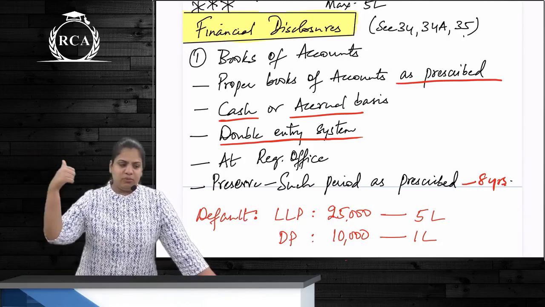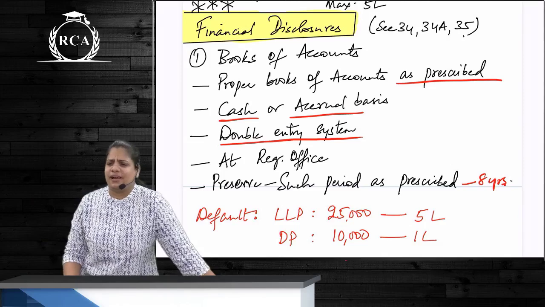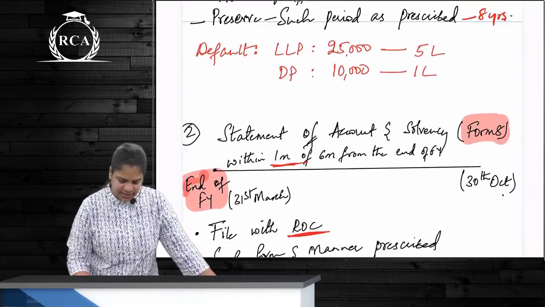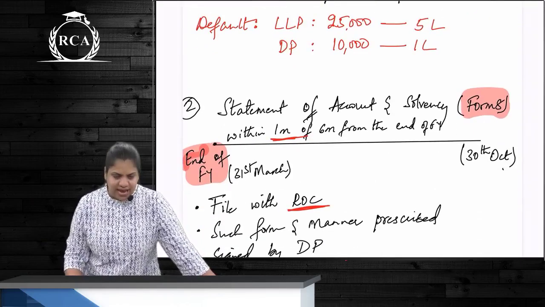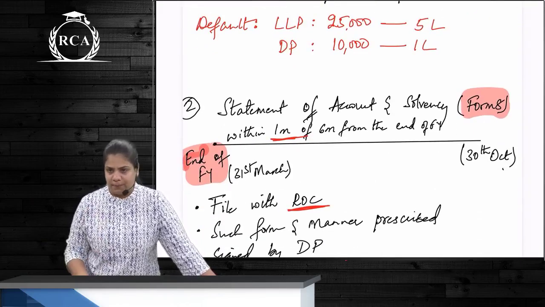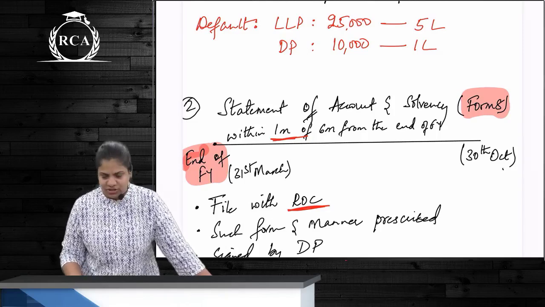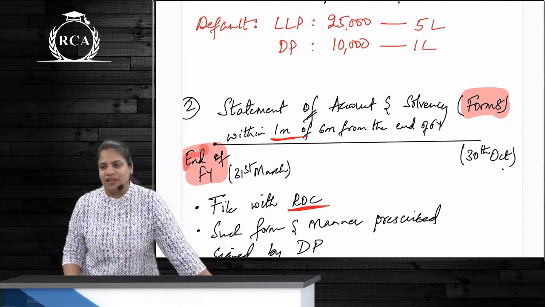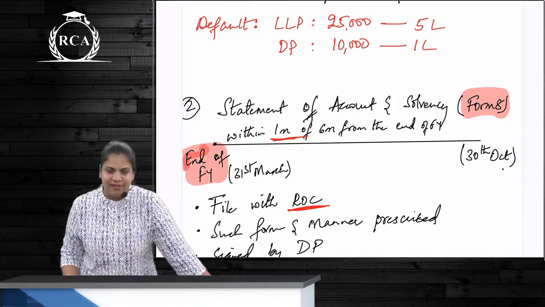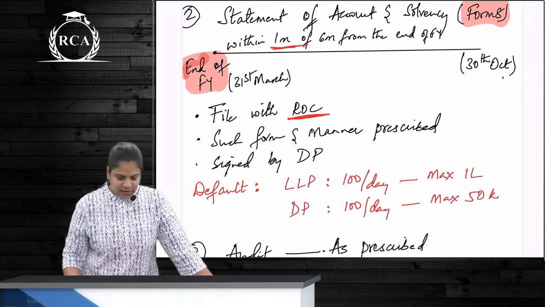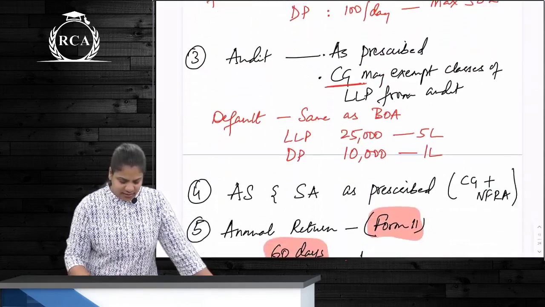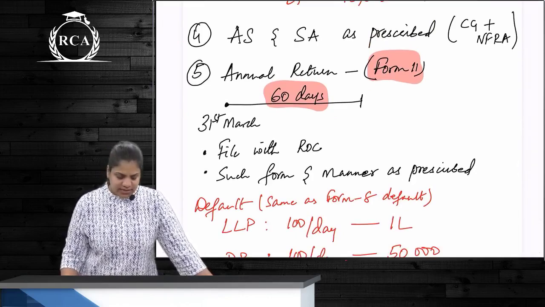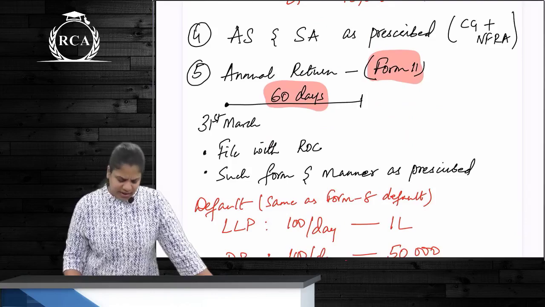In normal companies, are books of accounts on cash and accrual basis? Only and only accrual, but here both cash and accrual are allowed. Correct. Form 8 is SAS, to be prepared within 6 months of the end of the financial year, but filed within 1 month of the end of those 6 months. Filing obviously with whom? With the ROC, right? Then the annual return in Form 11 is to be filed within 60 days of the end of the financial year.